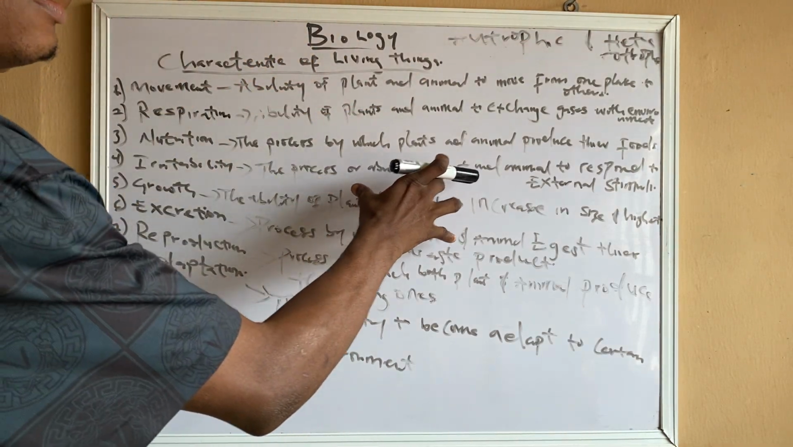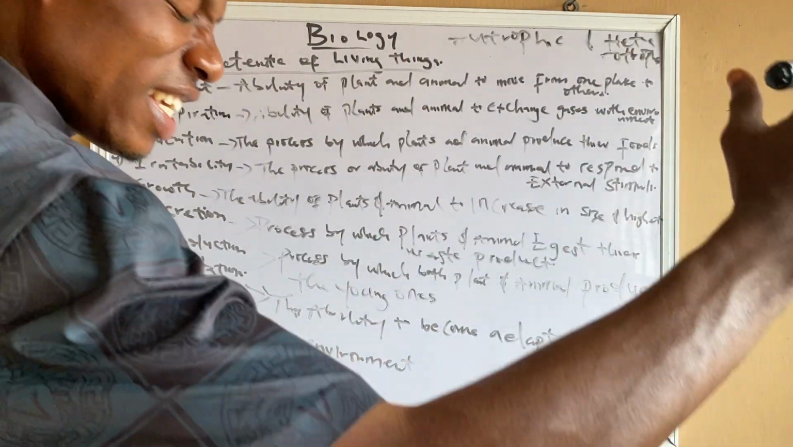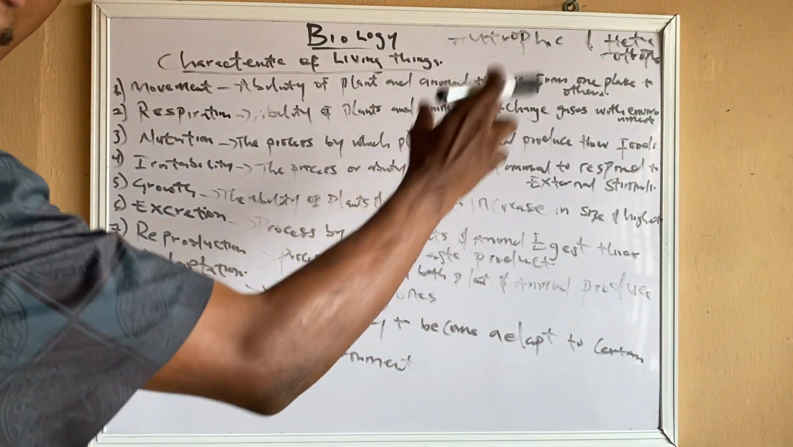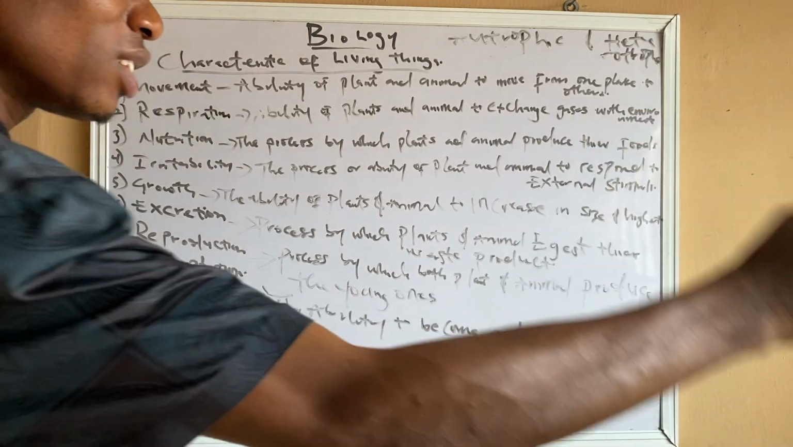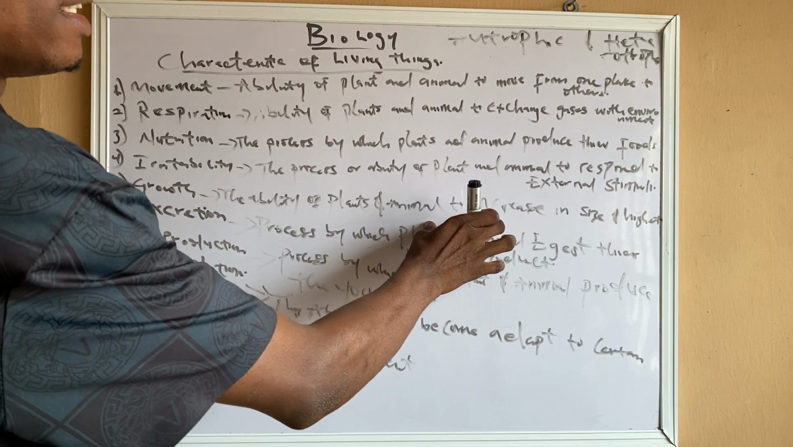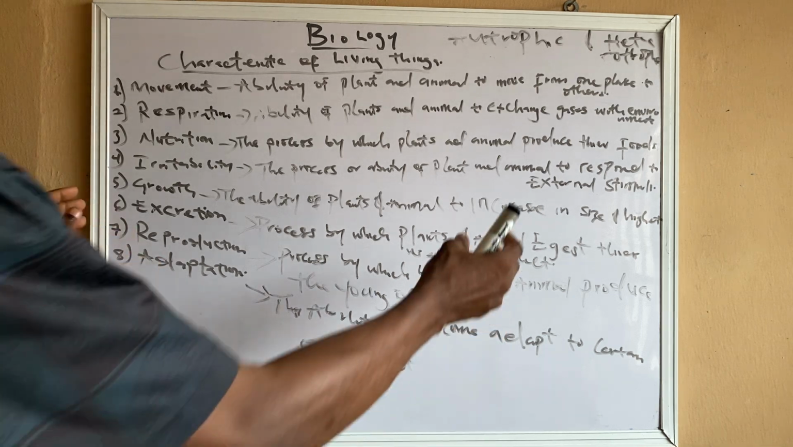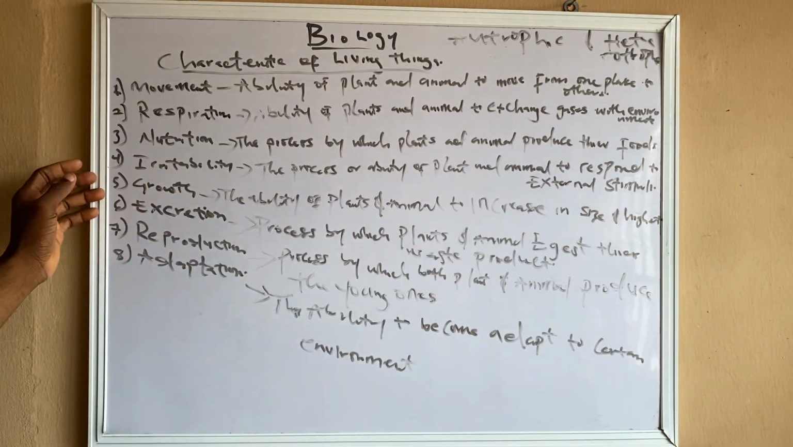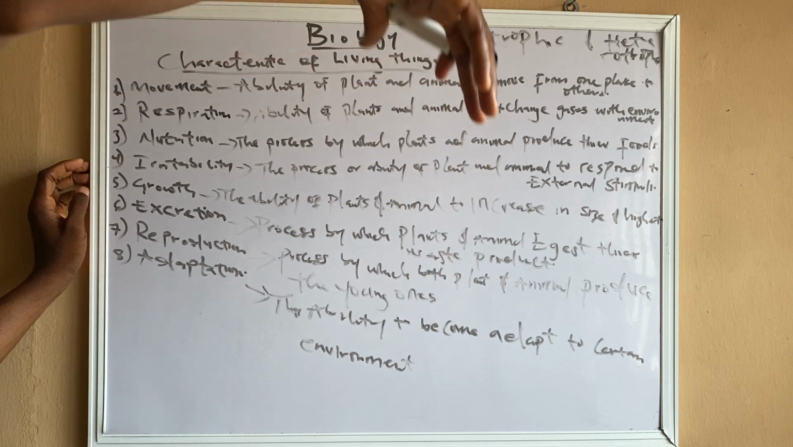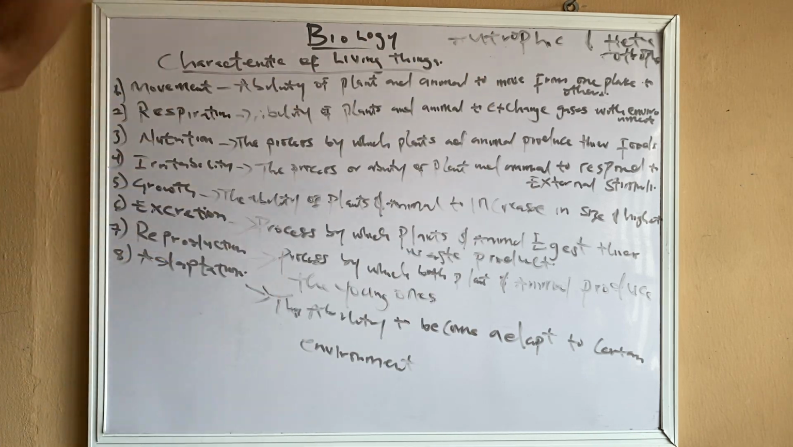Irritability. This is the response to external stimuli. Human beings can respond to stimuli immediately, but plants don't respond immediately. Their response is very slow. The growth: there is an increase in size and height. Imagine a human being cannot grow more than 6 feet, but plants can grow more than 15 to 20 feet. Imagine the cocoa tree, the cashew tree, the palm tree. Imagine the height, 20 feet, 30 feet.